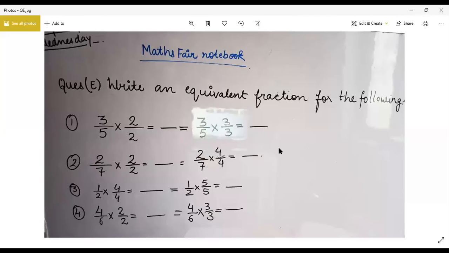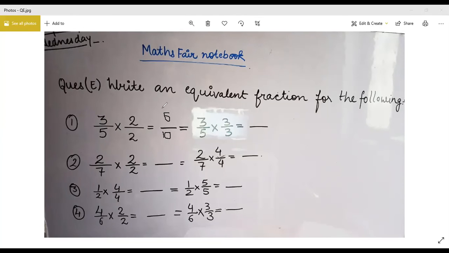See, now, if you can see here, 3 upon 5, you just do one thing, everyone. First of all, let's see. 3 multiplied by 2, 5 multiplied by 2. 3 multiplied by 2 is what? 6. And 5 multiplied by 2 is? 10. Okay, 10 will be here.